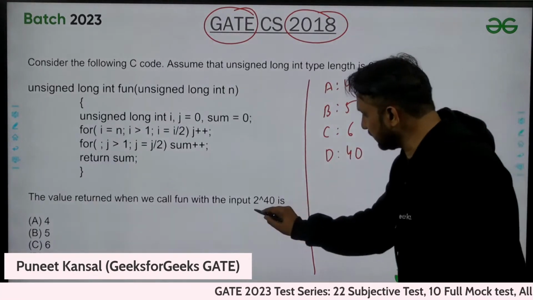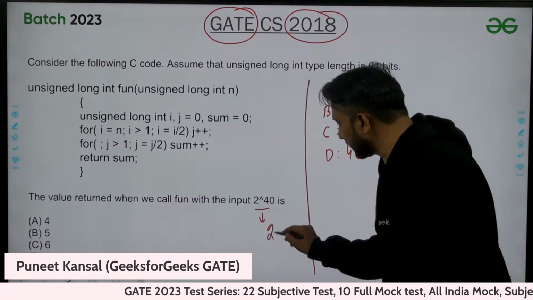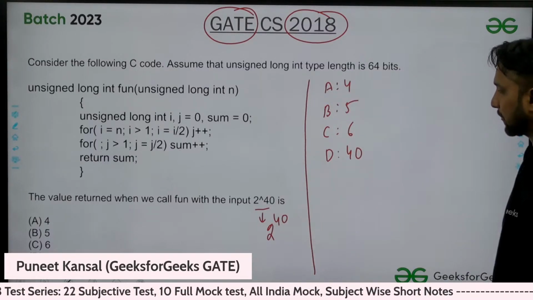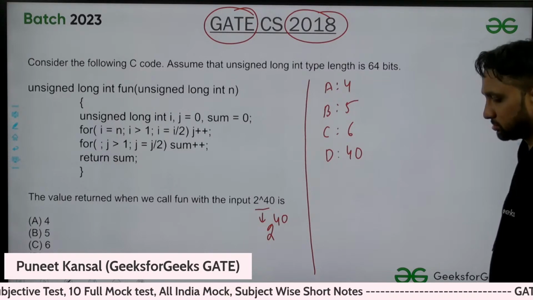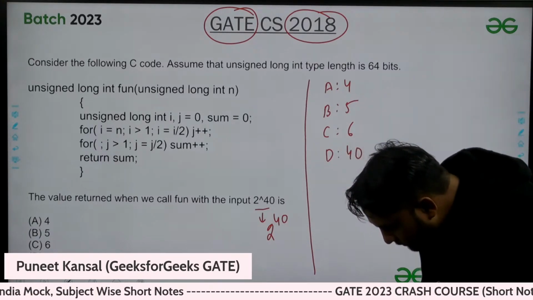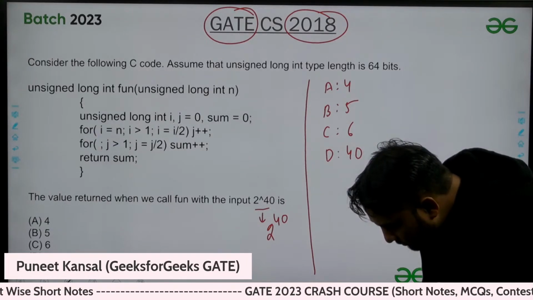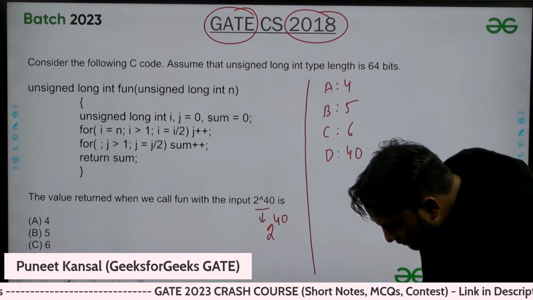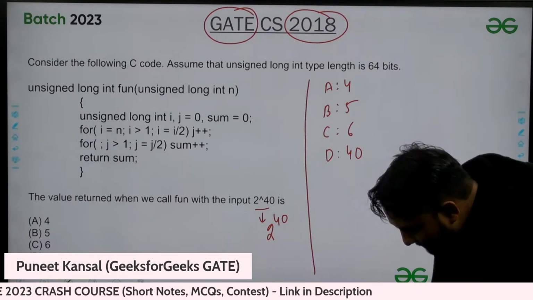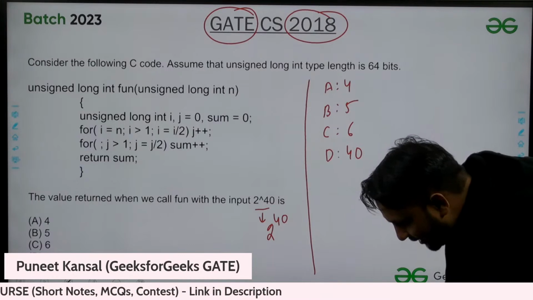So this is actually 2 power 40. And what is that? Digit?